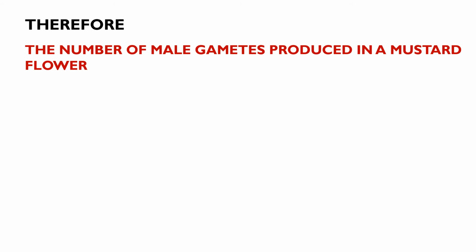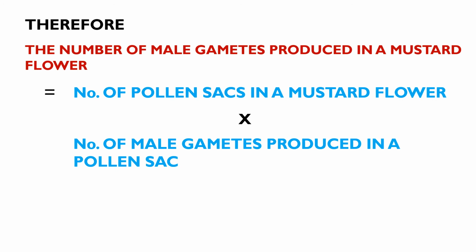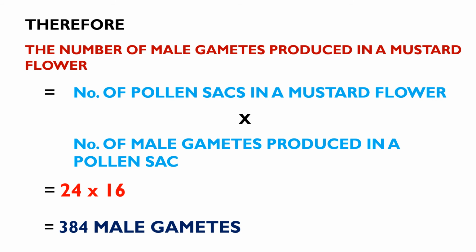Therefore, the number of male gametes produced in a mustard flower is equal to the number of pollen sacs in a mustard flower into the number of male gametes produced in a pollen sac. So the number of pollen sacs in a mustard flower is 24, into the number of male gametes produced in a pollen sac, 16. So 24 into 16. The total number of male gametes from a single mustard flower is equal to 384 male gametes.